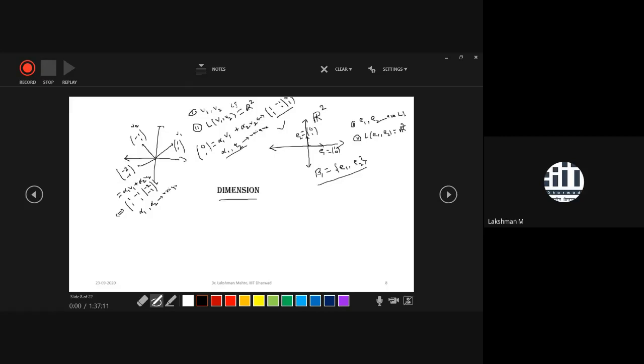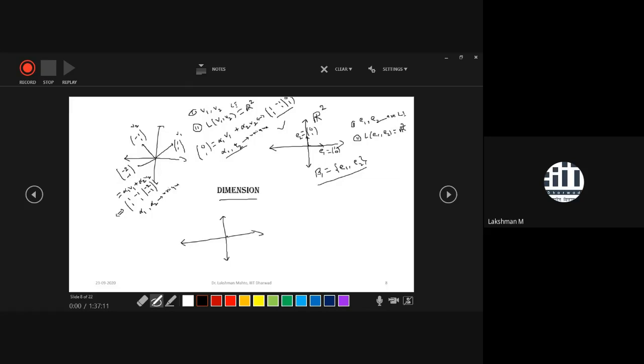If someone is willing to take any other two non-collinear vectors in R2, note that if you take only one vector, it is not enough to represent all possible points in R2. Because with only one vector, the linear combination will represent a line. It will not represent the complete plane. So to get a plane structure, you have to take two non-collinear vectors.